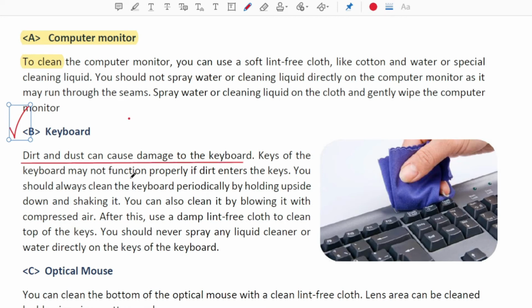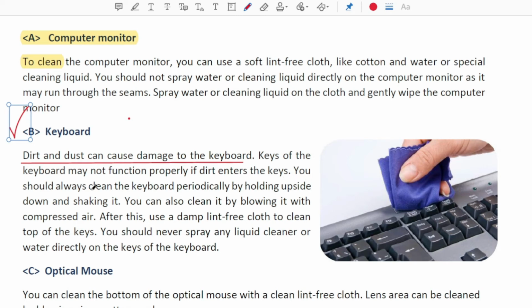Keys of a keyboard may not function properly if dirt enters the keys, because in a keyboard, if you see, plenty of keys are there. By default 104 keys are there, with spaces in between, so from there the dust can go inside. So you have to remove that dust, because otherwise it will not work properly. You have to remove it.